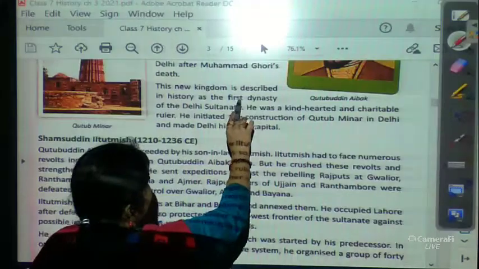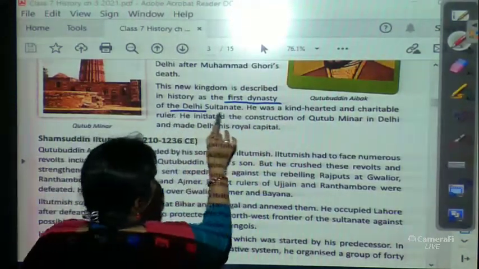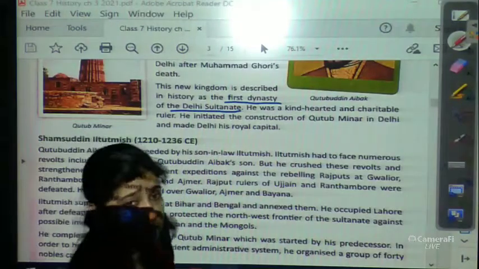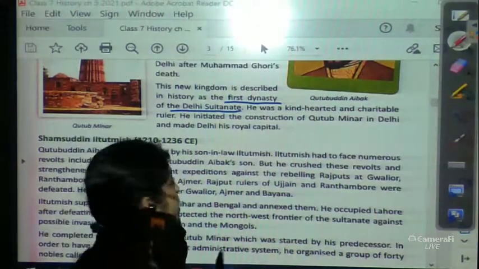This new kingdom is described in history as the first dynasty of the Delhi Sultanate. So the slave dynasty was the first dynasty of the Delhi Sultanate.